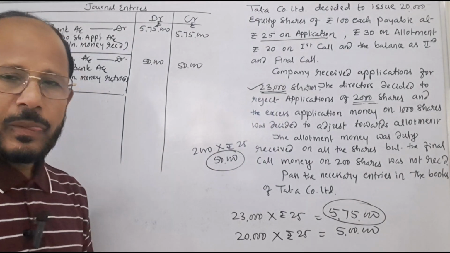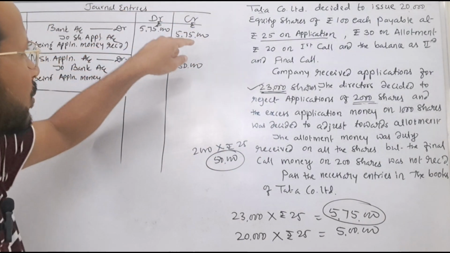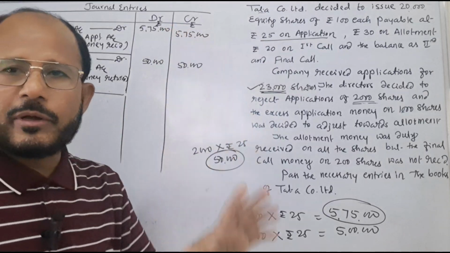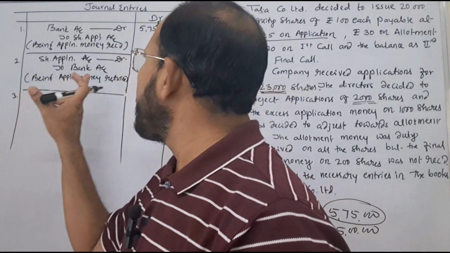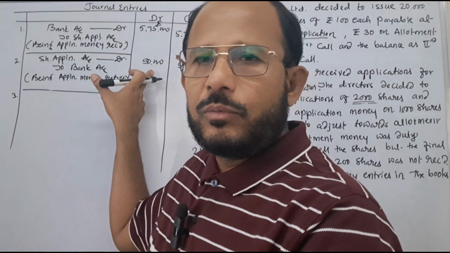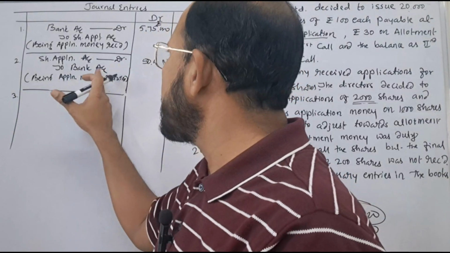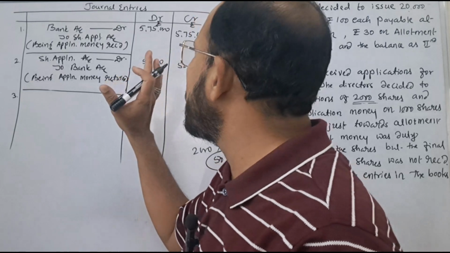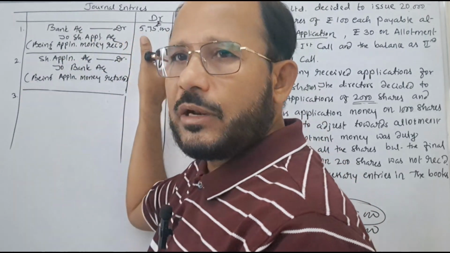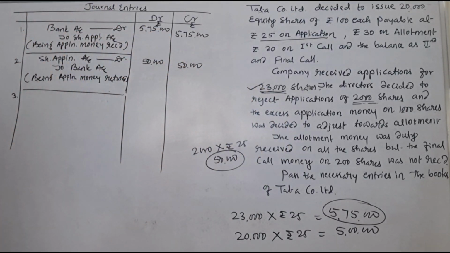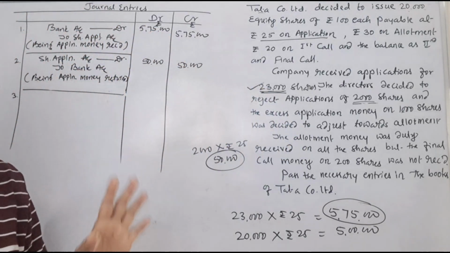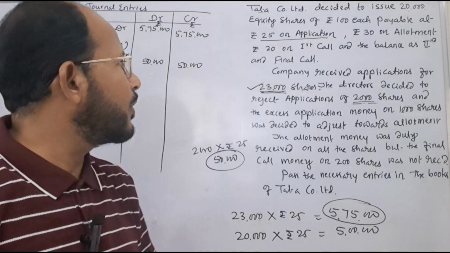Try to understand here. 5,75,000 was the amount collected by the company in the form of share application money. Out of that, 50,000 is returned to whom? To the applicants whose applications are rejected. 50,000 is gone now. Now with the company, how much amount is there? Only 5,25,000. Out of 5,75,000, 50,000 is returned. Remaining balance is 5,25,000. Okay.